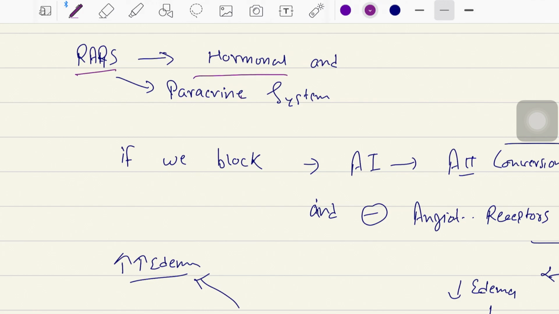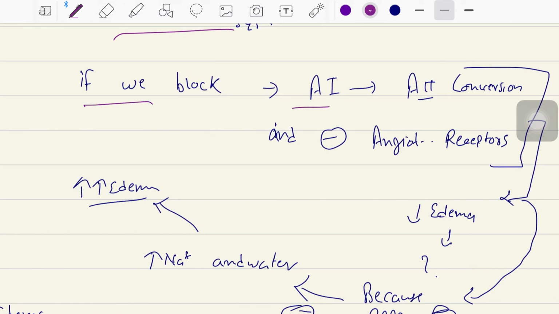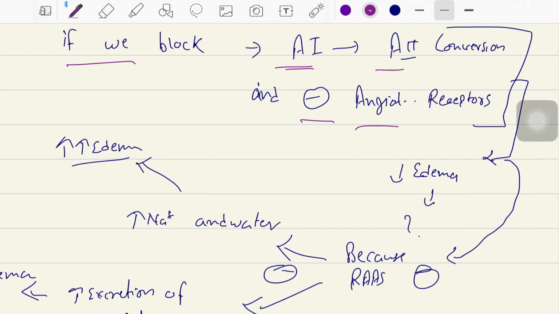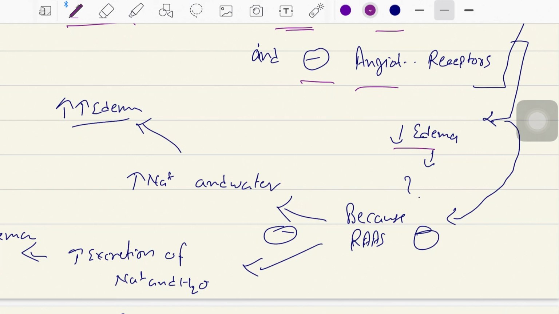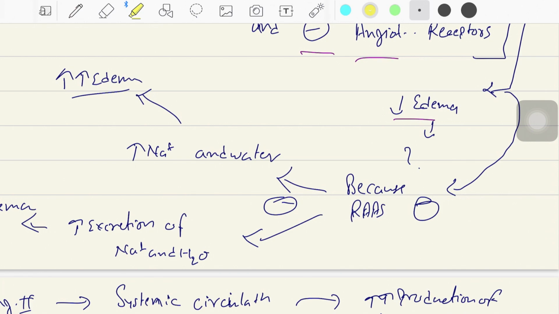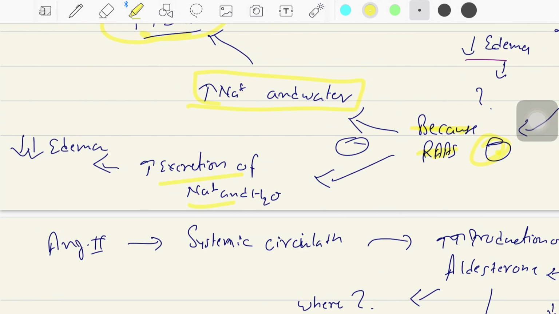The RAS system is both a hormonal and paracrine system, and if we block the conversion of angiotensin 1 to angiotensin 2, and if we block the angiotensin receptors, we can actually decrease the edema, because that will cause less absorption of the sodium and the water. This is what I have written here. Because RAS causes increase in the sodium and water absorption, that will cause edema. If we block this system, there will be increase in the excretion of the sodium ion and water, and that will decrease the edema.